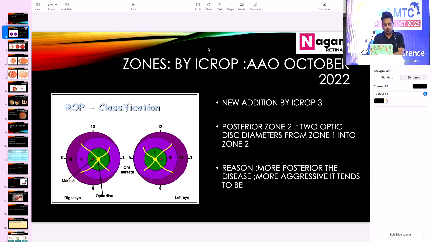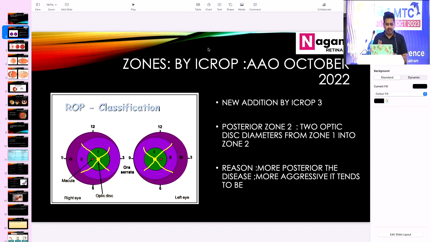As we all know, coming to the zones, the posterior most part is called zone 1, the anterior most part is called zone 3, and the central part is referred to as zone 2. Now, the International Classification of Retinopathy of Prematurity has added another zone, that is posterior zone 2. The reason for addition of this new zone is that the more posterior the disease is, the more aggressive the disease is.